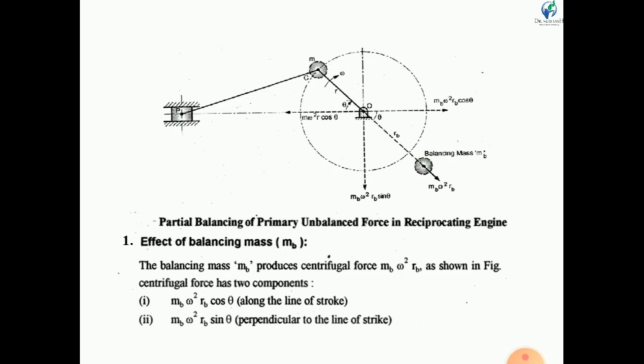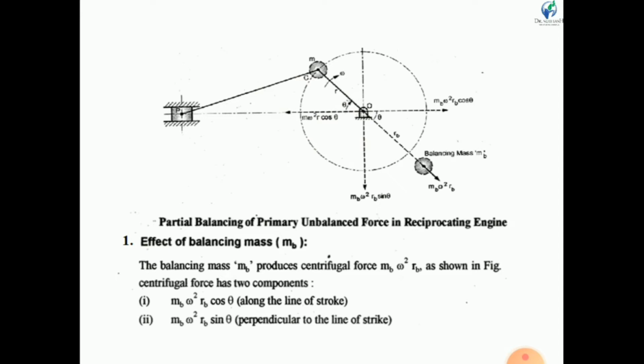So here we are going to balance the primary unbalanced forces. We know that in this direction the primary unbalanced force m omega square r cos theta is acting, towards the left direction.